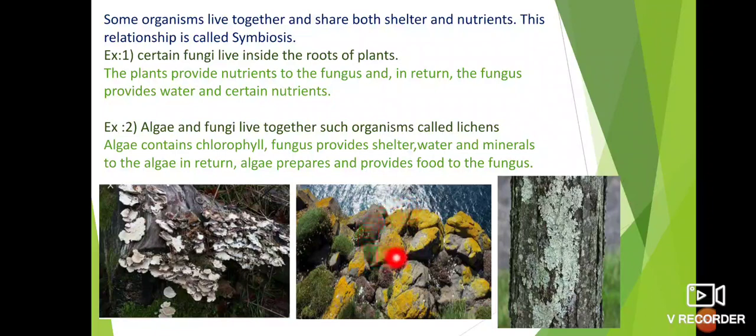Algae are always green in color. They grow on water bodies. But here there is no place for the algae on the rocks. But the fungus provides suitable conditions for the algae to grow on the rocks, and algae provide food to the fungus, and when they live together, that organism is called lichens.